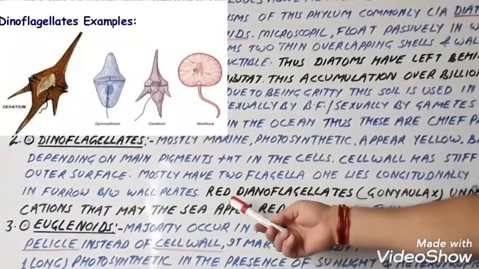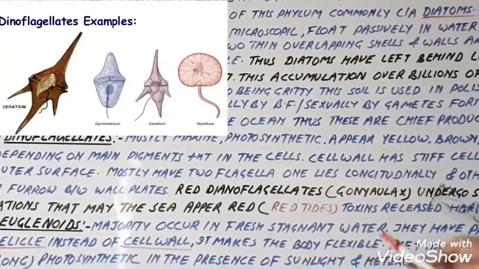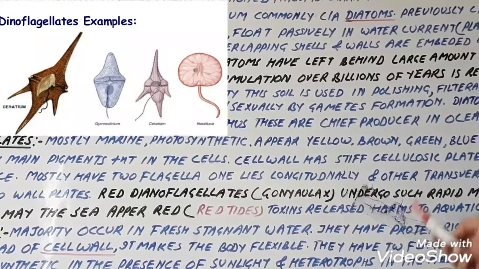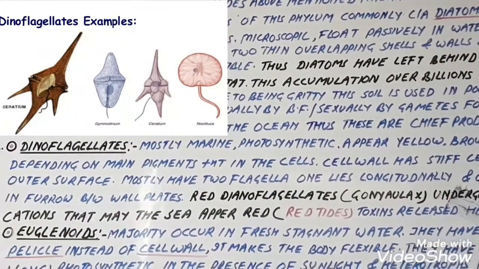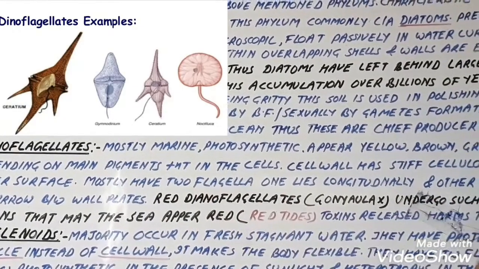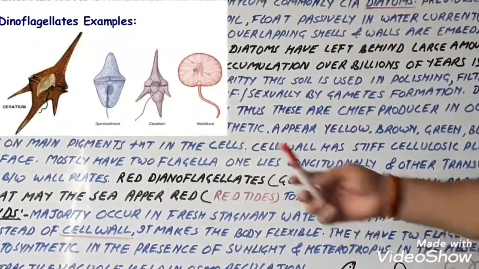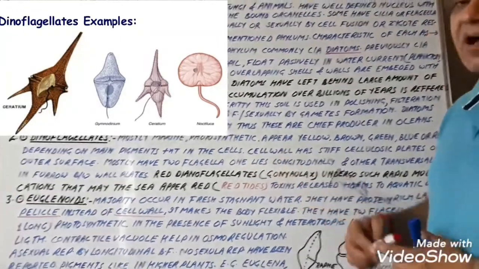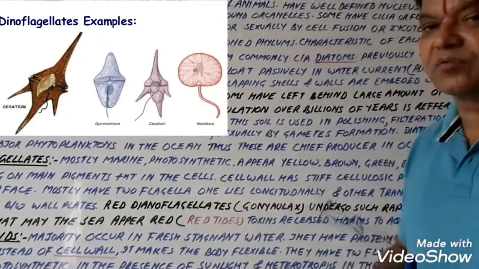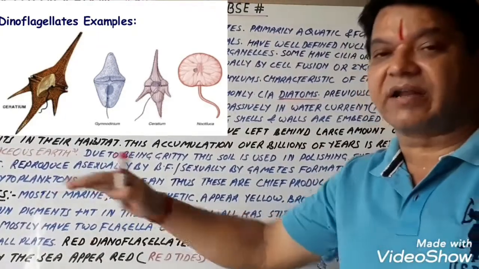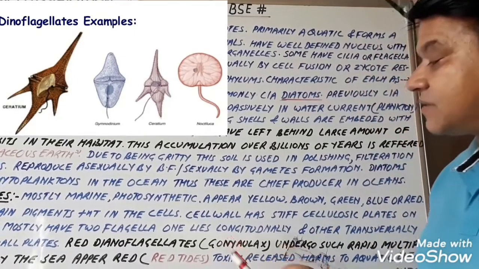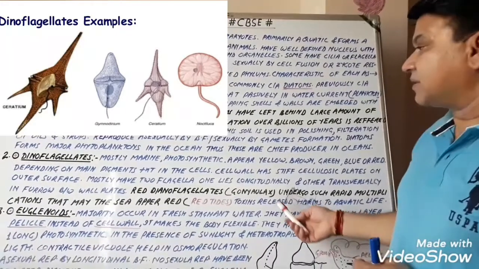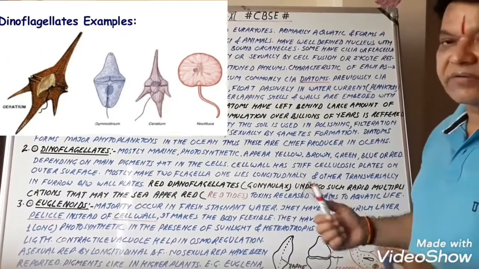The red dinoflagellates, Gonyaulax, undergo such rapid multiplication that the sea appears red, and this is known as red tides. It means Gonyaulax is red in appearance, and its abundance in the sea forms a red layer that appears just like a red tide. Toxins released by the dinoflagellates harm aquatic life.